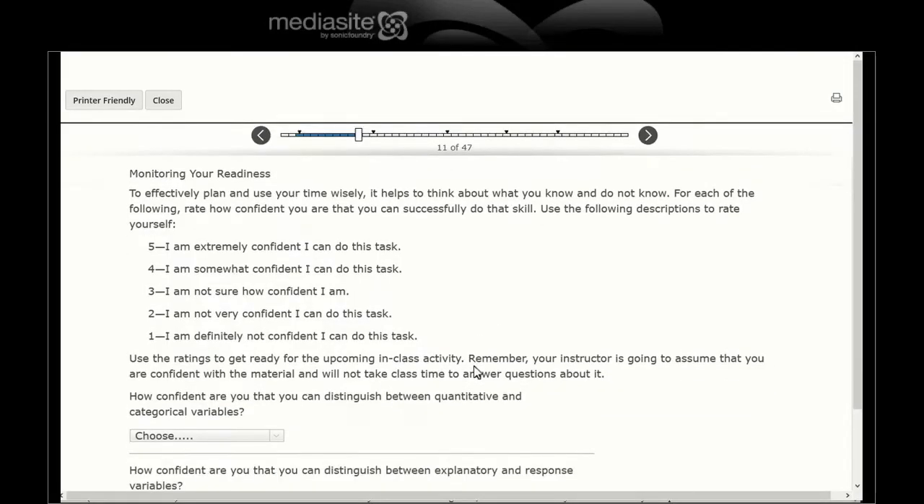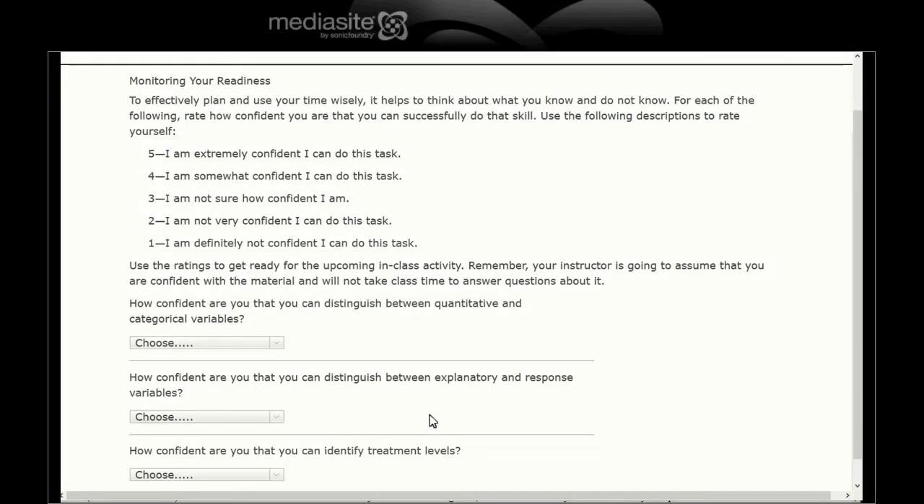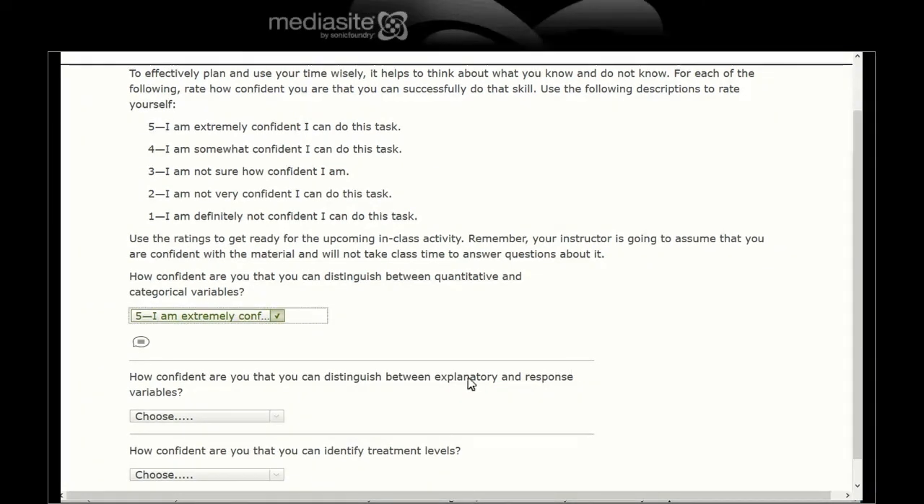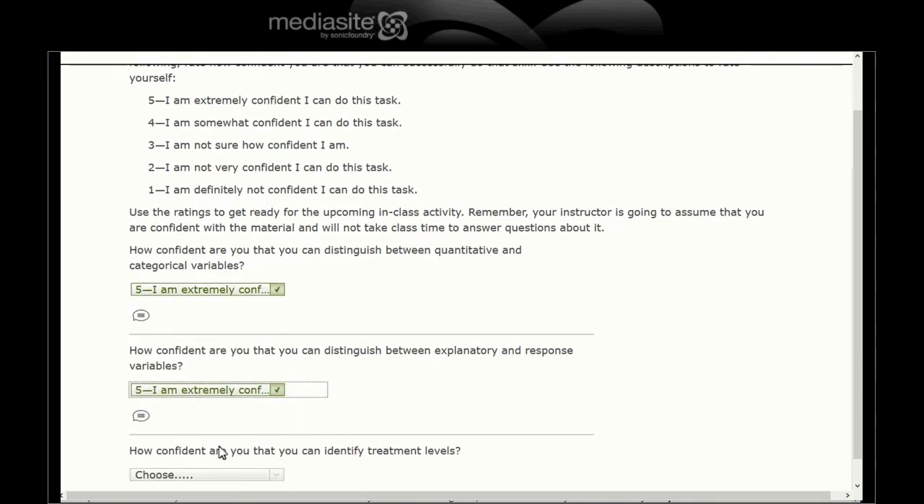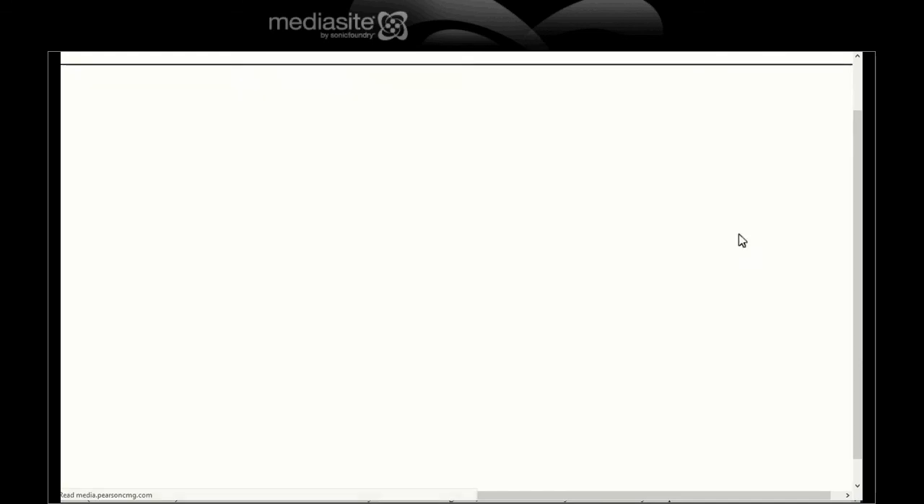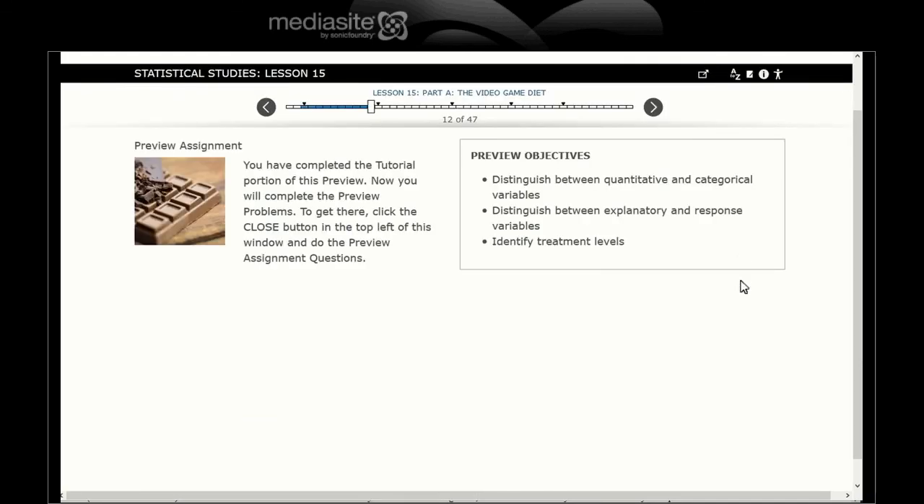Okay, let's see, what do we got here? How confident are you that you can distinguish between quantitative and categorical? Oh, I'm very confident with that one. How confident are you that you can distinguish between explanatory and response? Yep. And how confident are you that you can identify treatment levels? Getting very high, for me at least. These are all those things: we identify treatments, we distinguish between explanatory and response, and we distinguish between the quantitative and the categorical. Not necessarily in that order.